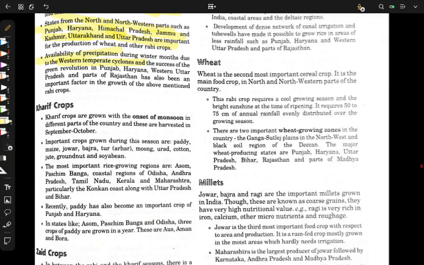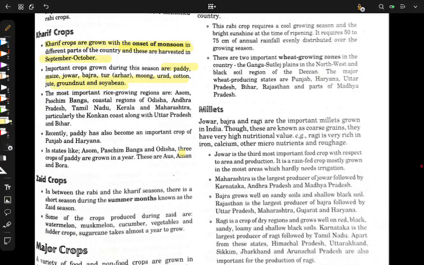So first of all, kharif crops are grown at the onset of monsoon. Why? Because they need a very high amount of water. And when do we get water? We get water in monsoon, and these are harvested in September, October, because we know that in November, December we sow rabi crops. So before that, we need to harvest kharif crops, because if the land is not clear, how can you sow the seeds? Basic sense, right? Now examples: paddy, maize, jowar, bajra, moong, urad dal, jute, groundnut, soybean. These are the examples.